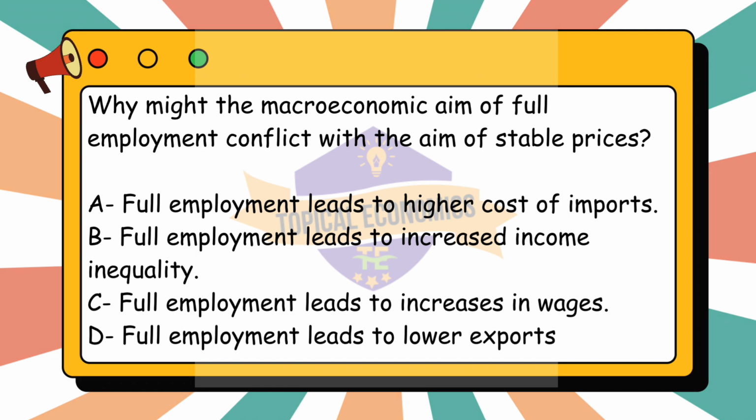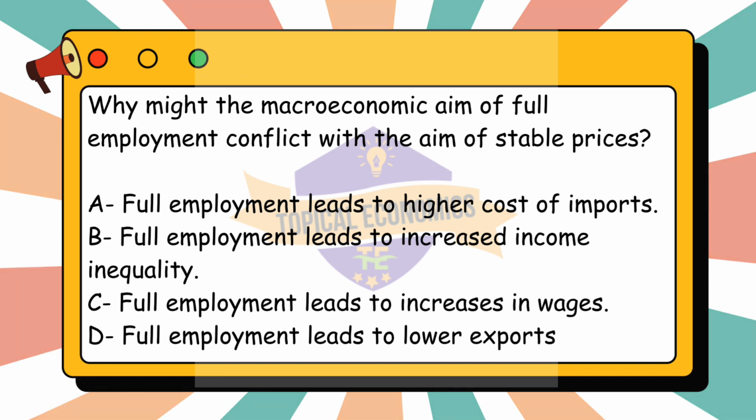Option A, full employment leads to higher cost of imports, is not directly related to the conflict between full employment and stable prices, as the cost of imports is more influenced by exchange rates and international market conditions than by domestic employment levels. Next, option B, full employment leads to increased income inequality. Full employment generally reduces income inequality by providing jobs for more people, so this option does not describe a conflict with stable prices.